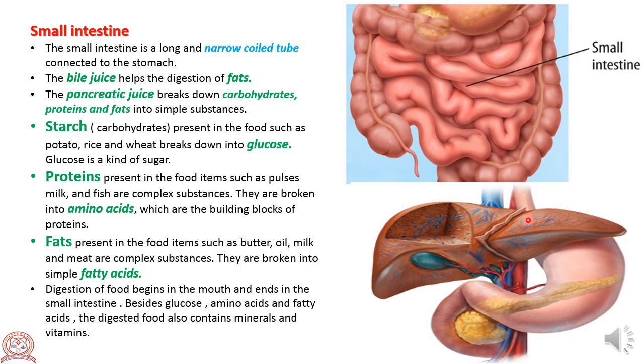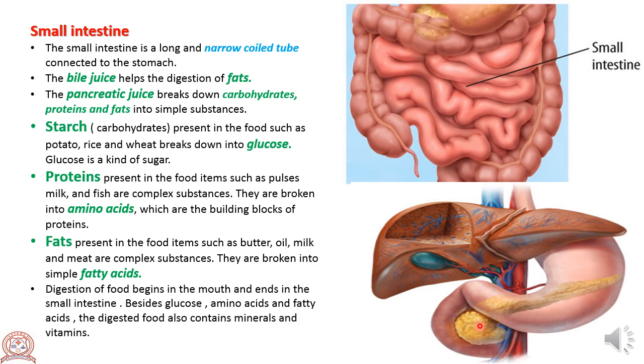Bile is stored in an organ called the gallbladder. Can you see the blue colored organ here? That is the gallbladder. Bile juice secreted by the liver is stored in the gallbladder. The gallbladder is connected to the liver with the bile duct.